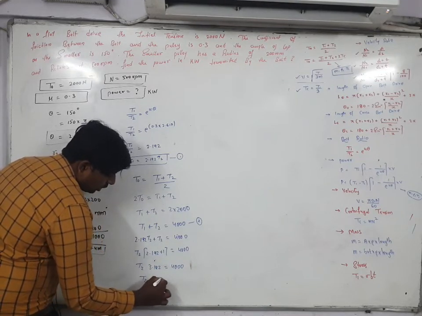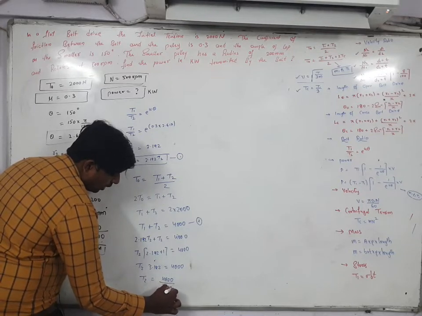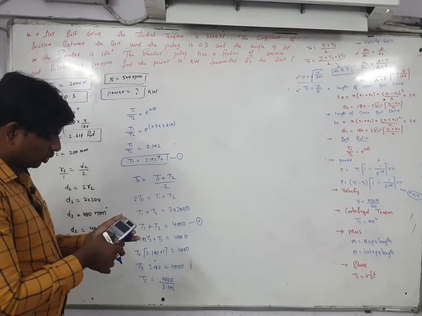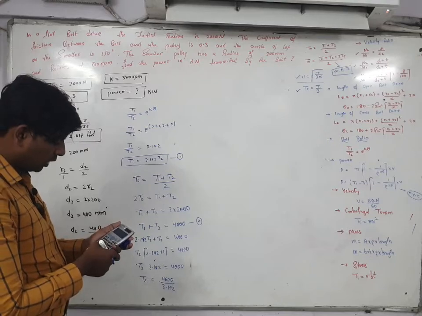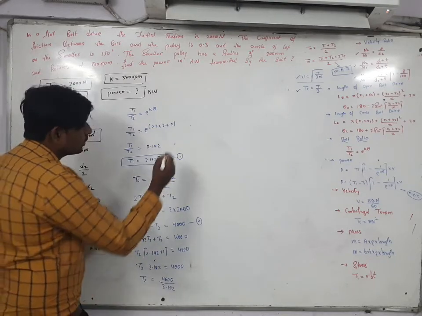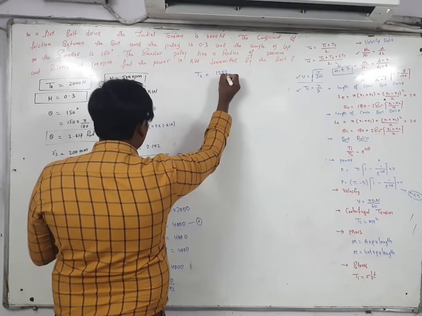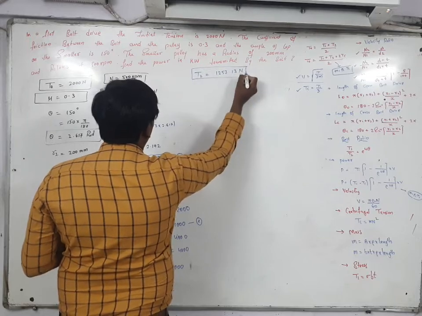Then T2 is equal to 4000 divided by 3.192. How much are you getting? T2 value is equal to 1253.13 Newton. This is the value for T2.